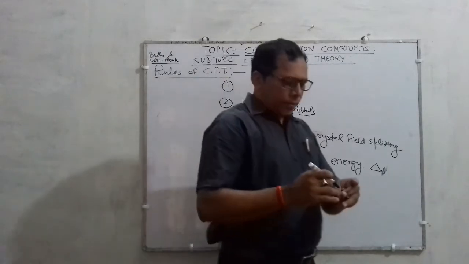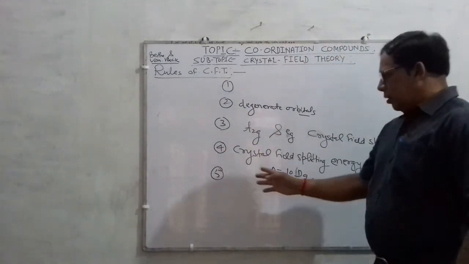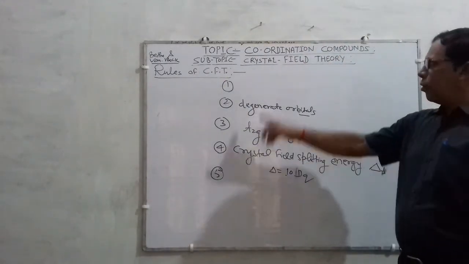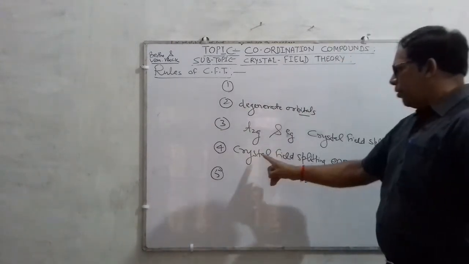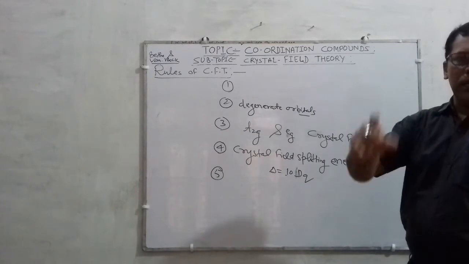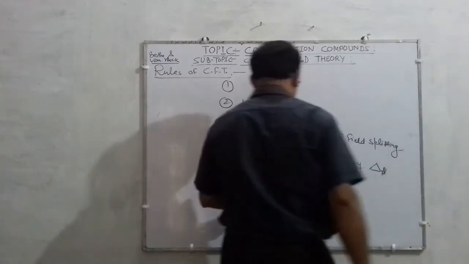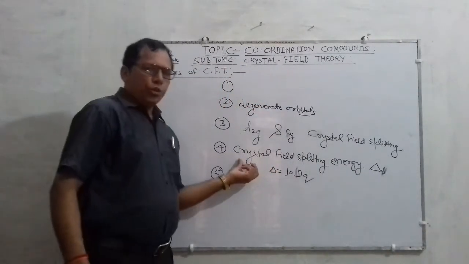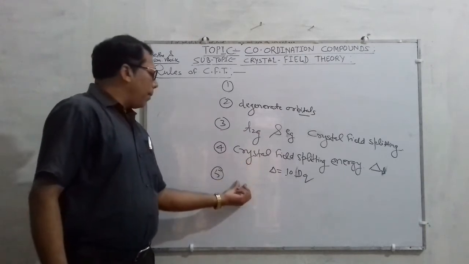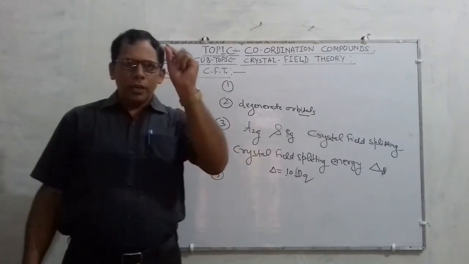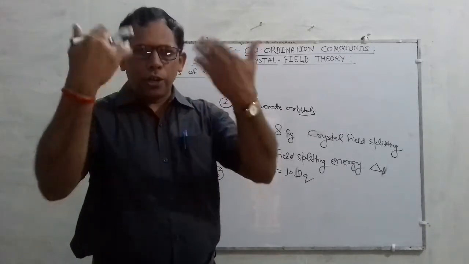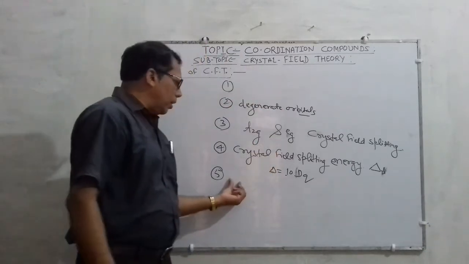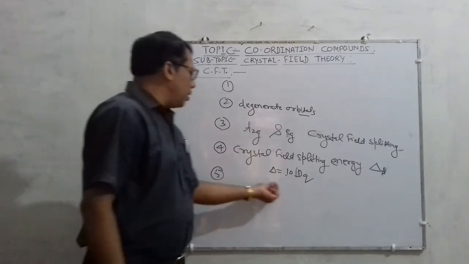the stability of the complex ion or complex compound or coordination compound is determined on the basis of crystal field splitting energy, and its magnitude depends upon the nature and the number of ligands as well as the geometry of the complex. Must remember, children, the fifth rule statement was what?